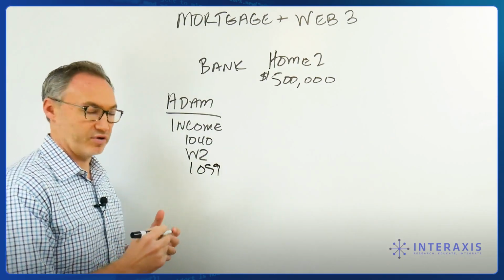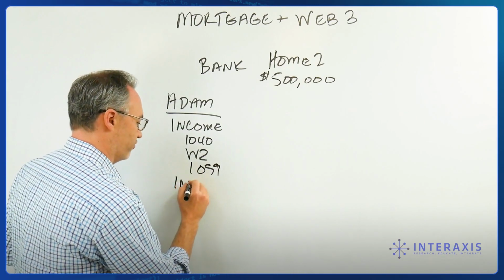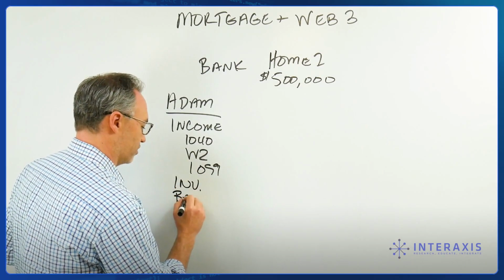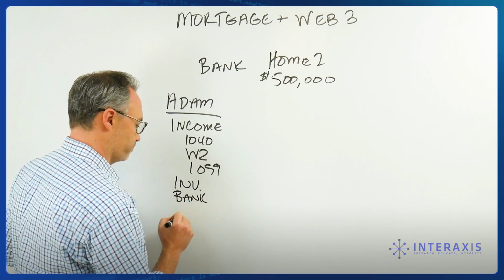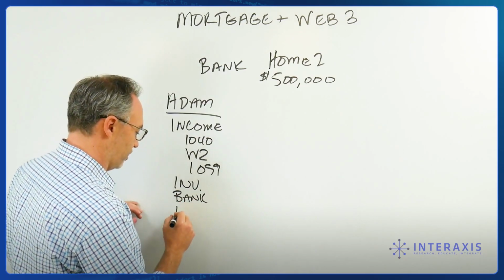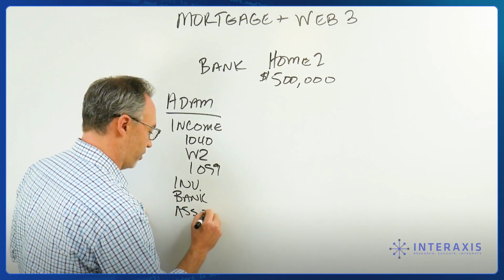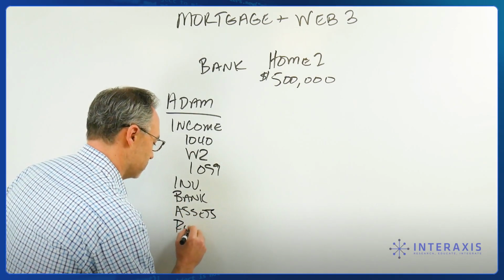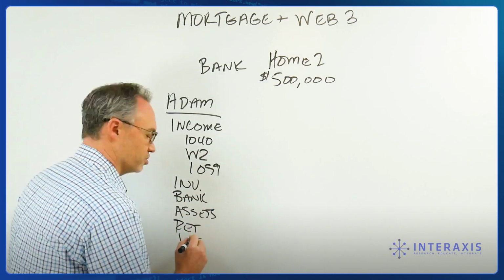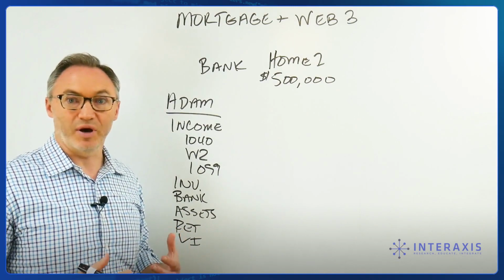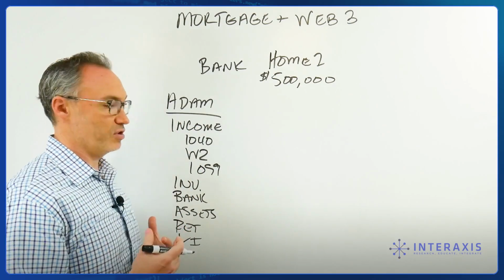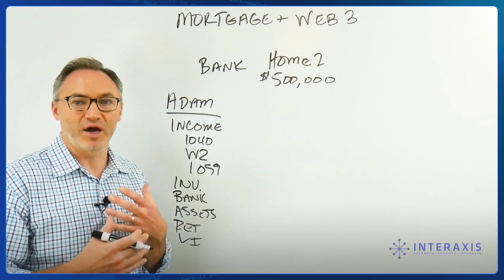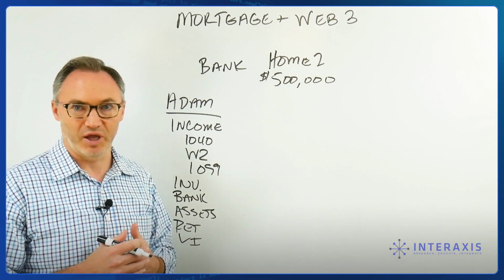What else are we going to get? We are going to look at your investments. We're going to look at your bank accounts. Okay, we're going to look at any other assets you might have. That might be real estate. That might be retirement plans. That might be life insurance. All sorts of other assets that you might have. And the bank is looking at all this because they want to know, am I going to be able to continue to make payments on the home?